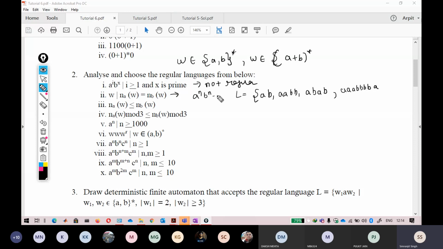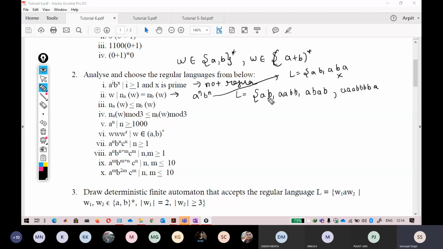But in this one, the language is only A followed by B, and A cannot follow after B. So that is restricted. Okay, so this language is also not regular because we have to remember how many A's we have seen.